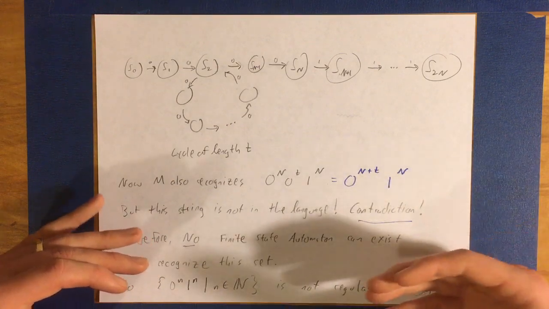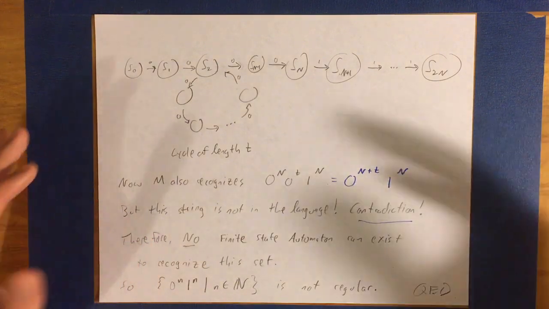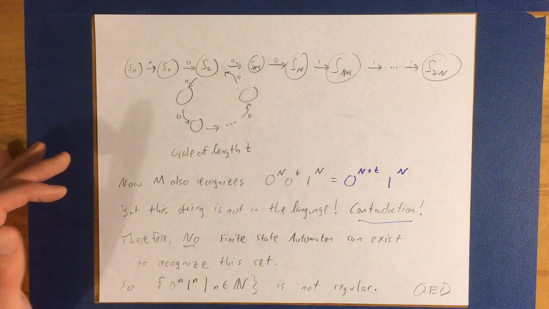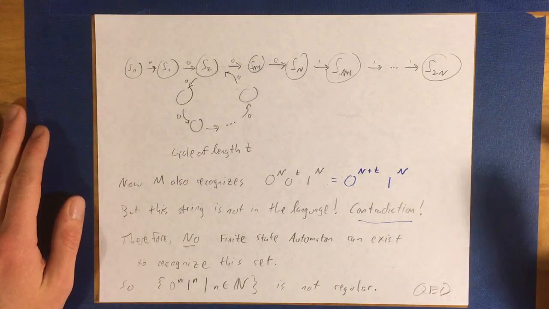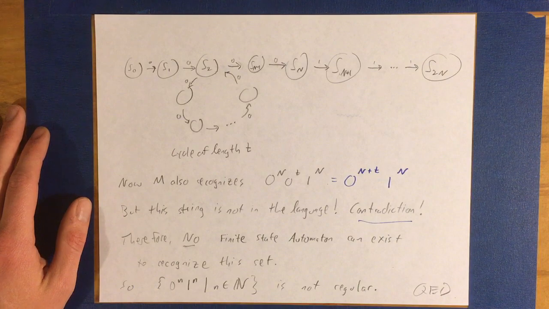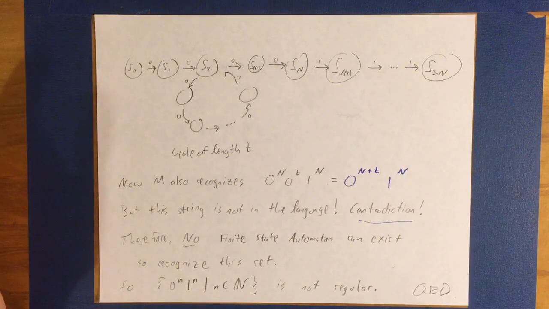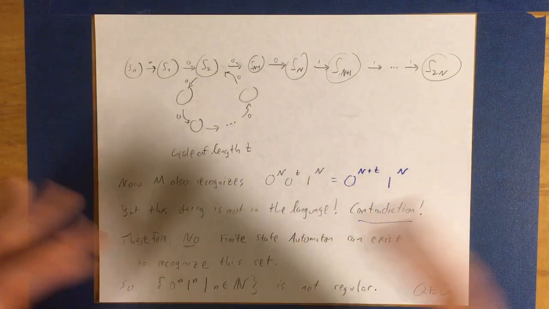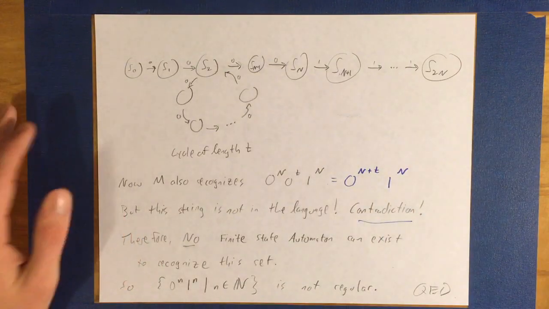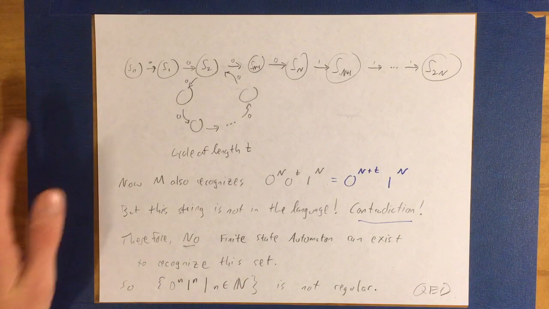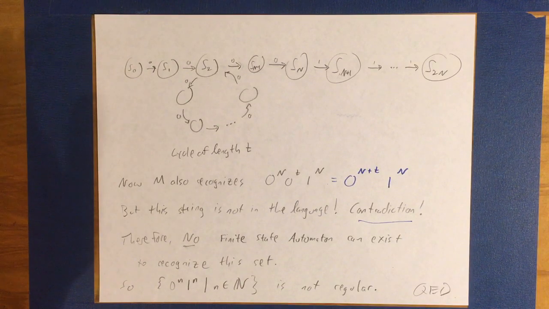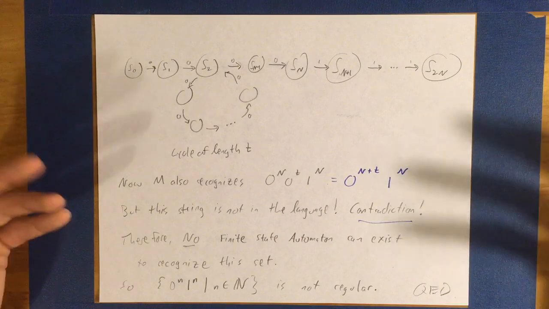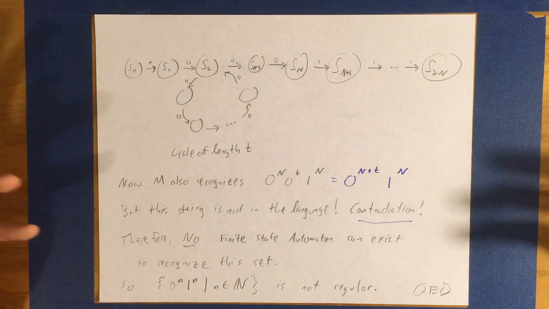So if you wanted to go up to 7, you could do that. But since that number of zeros can be arbitrarily large, you would need an arbitrarily large number of states to keep track of that information so that you can guarantee that you have exactly the same number of ones after your zeros end. So there's no way to do that with a finite number of states. That explanation that I just gave verbally is a more intuitive way to understand what's going on here.